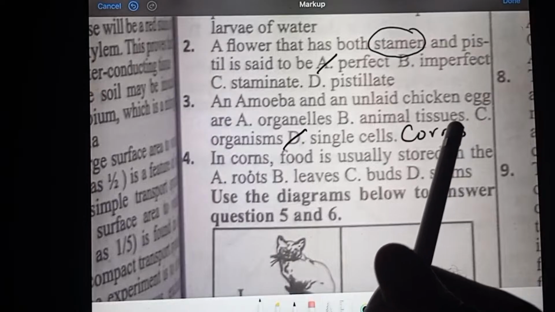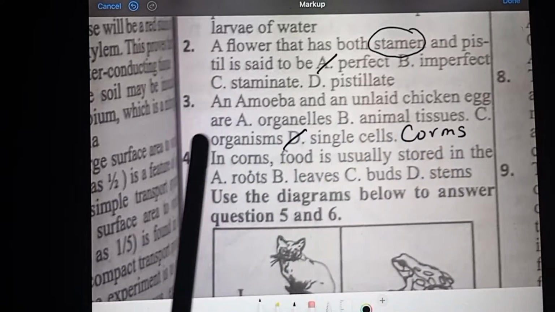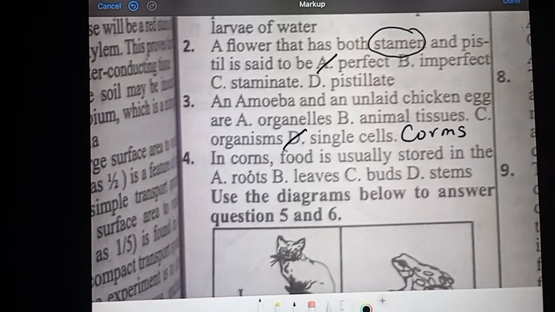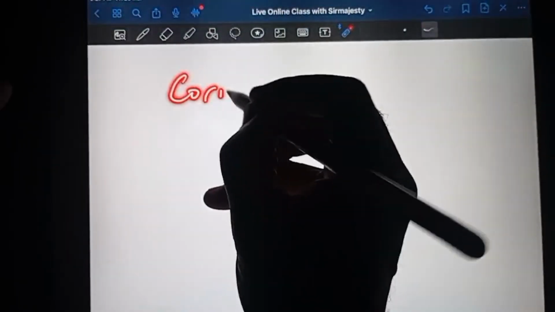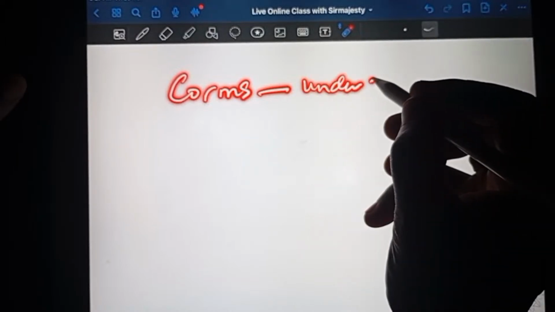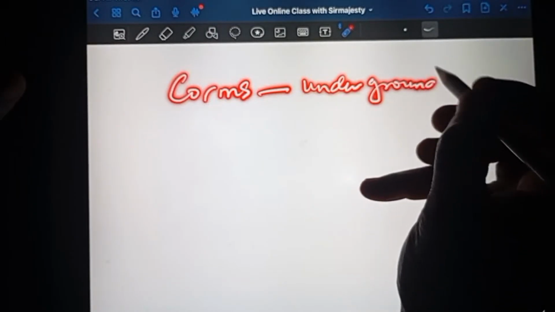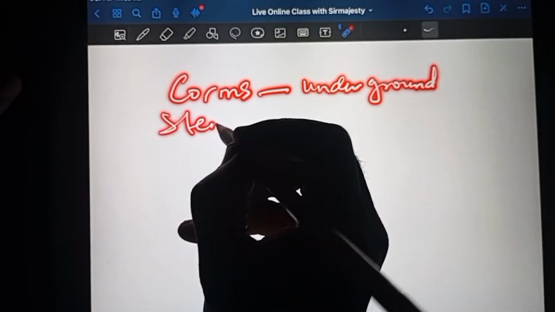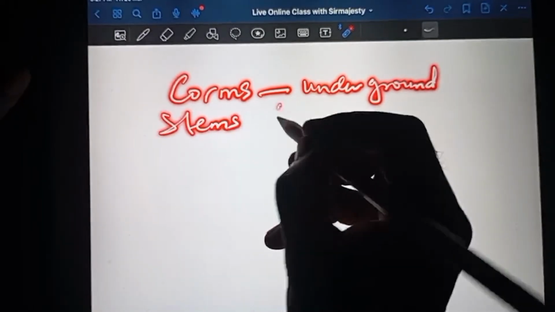Corms. The gladiolus, like your cocoyam, corms are underground stems that grow vertically down the soil. Another related term with corm should be rhizome. So corms are what? Underground stems that grow vertically down the soil.